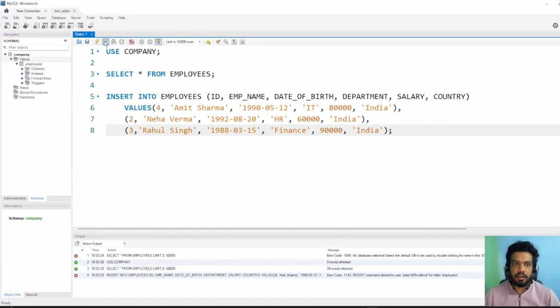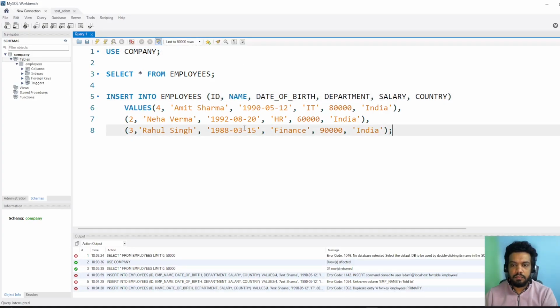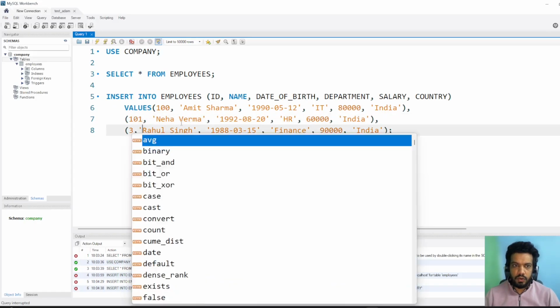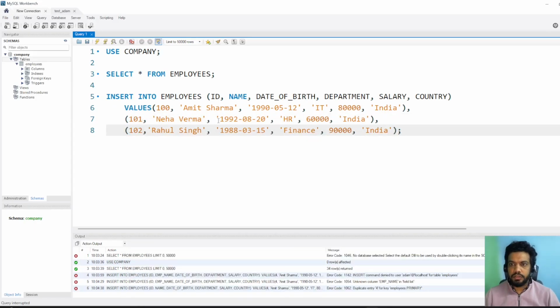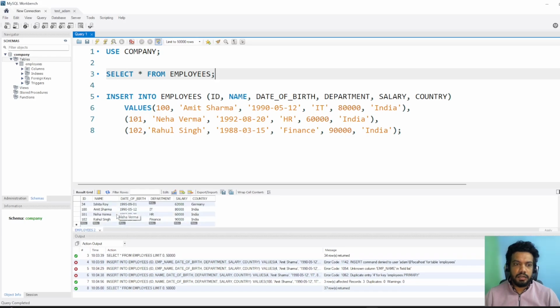If I run this now, okay, it is giving me an error for employee name. It is saying duplicate entries because you remember we applied a primary key over there. So I need to say maybe 100, 101 and 102. It should now work. Yep, it worked perfectly. If I run this now, you would see 100, 101 and 102.